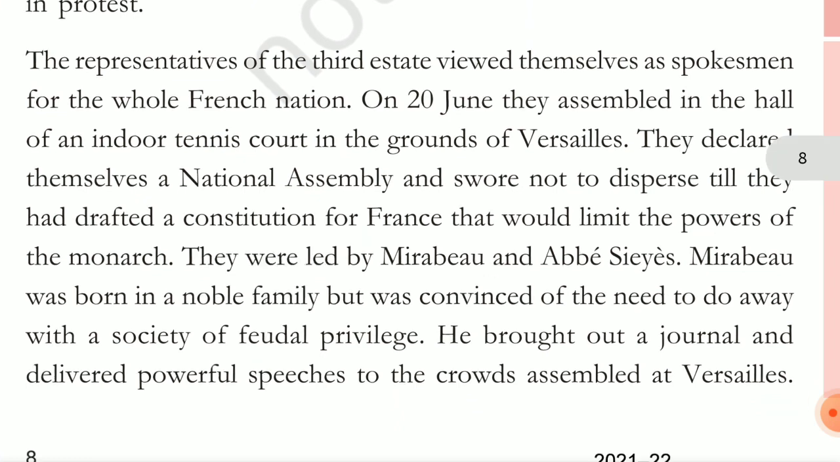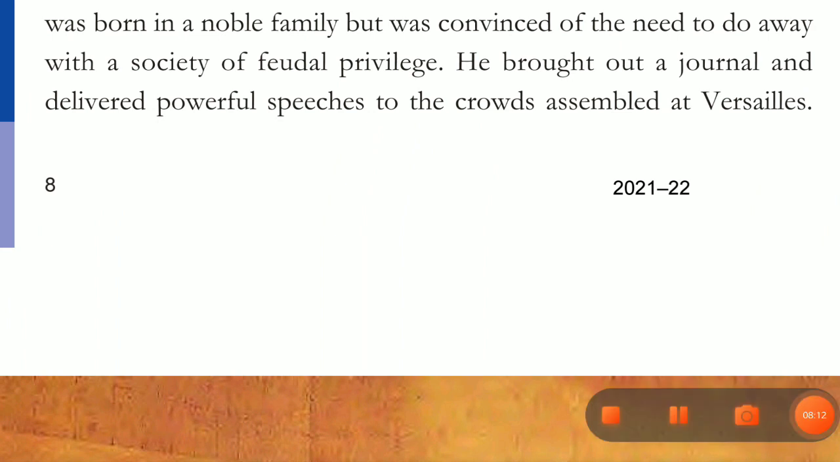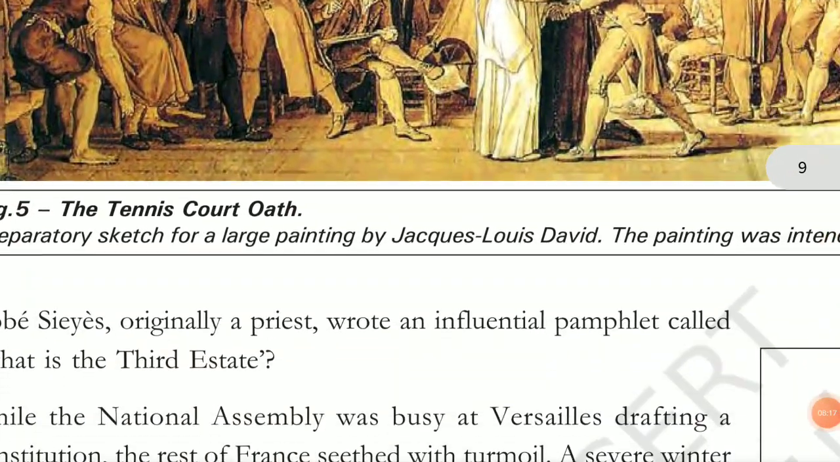At this time there were philosophers like Mirabeau and Abbé Sieyès. Mirabeau was born in a noble family, but he still helped the third estate people. So what did Mirabeau do? He was convinced of the need to do away with the society of feudal privilege. So he brought out a journal and delivered powerful speeches in the crowds assembled at Versailles, and everyone was so inspired.